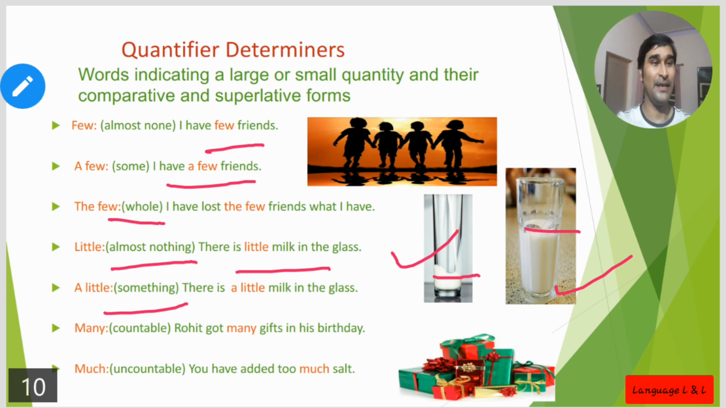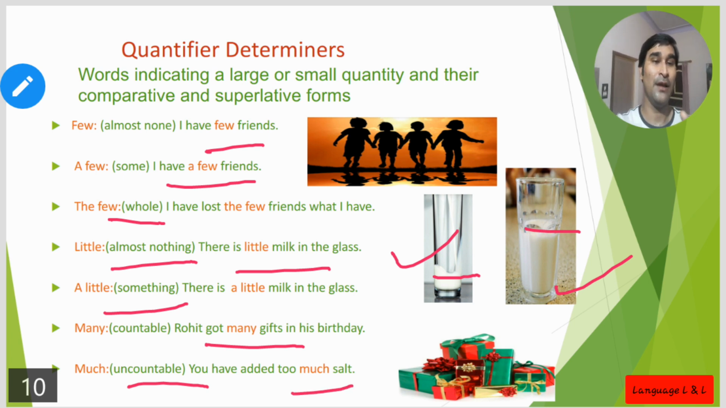Next one, many will be used for countable nouns. Rohit got many gifts on his birthday. So many gifts, here countable, you can easily understand. Next one, much will be used for uncountable nouns. You have added too much salt. Salt is uncountable, so too much will be used in case of an uncountable noun.